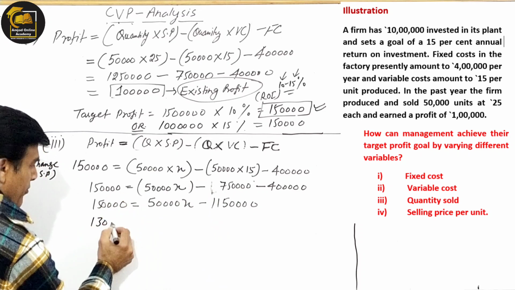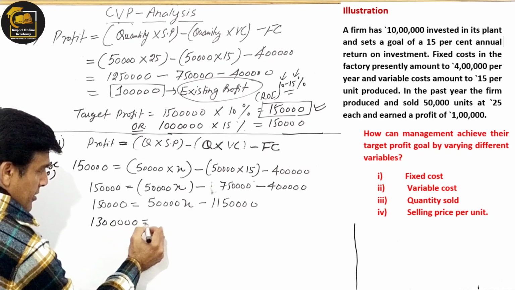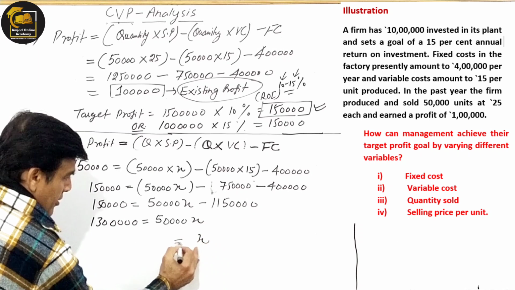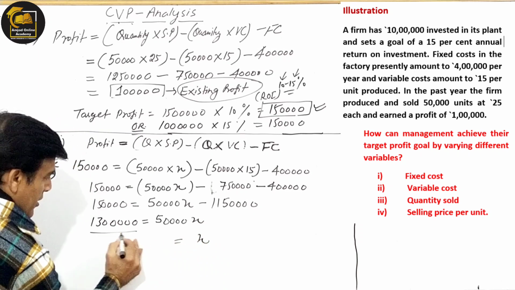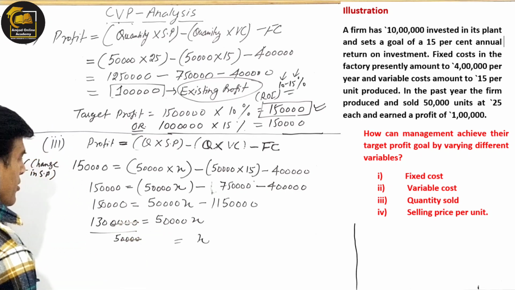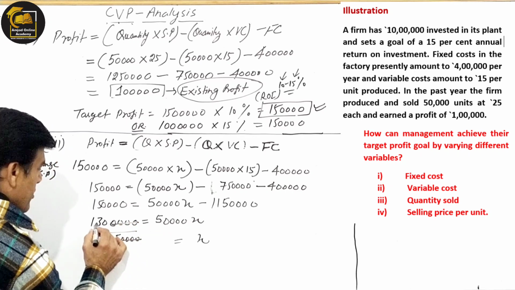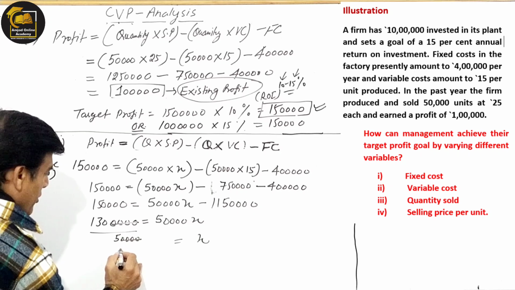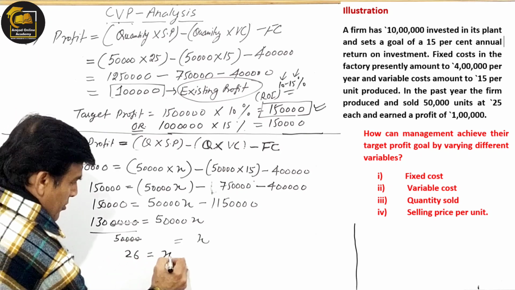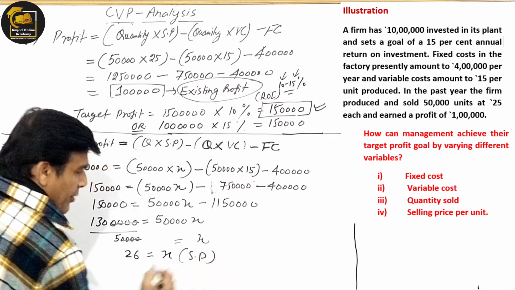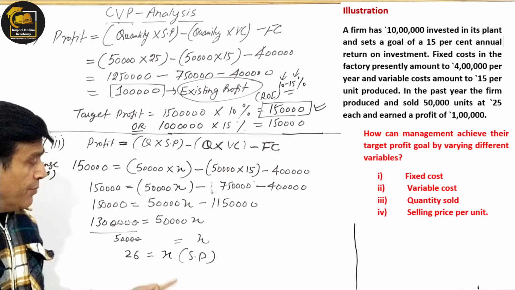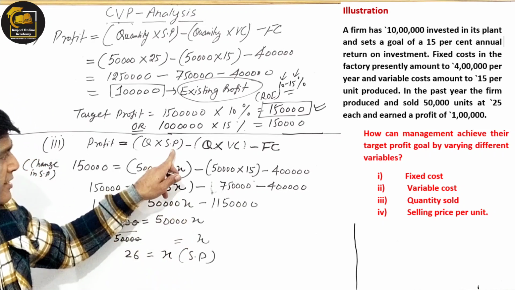When you bring it here, it is 50,000x, and to find the value of x, this 50,000 will divide it again, and this cancels it, right? And once 130 is divided by 5, it comes to 26. What was it? The selling price. Look, the answer is coming to rupees 26 per unit. You had assumed the selling price as x.